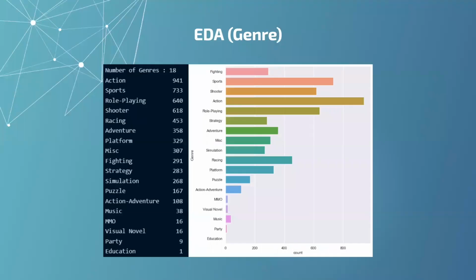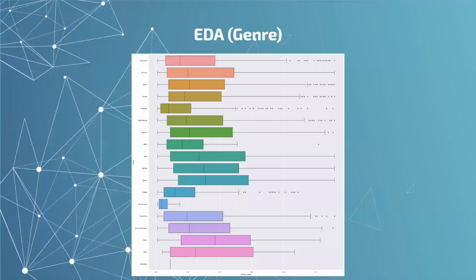After the numerical data, we move on to look at the categorical data. We first looked at the counts of each genre and did a cat plot of genres against regional and global sales to see if there is any regional or global preference for genres. The graphs for global sales are shown here.